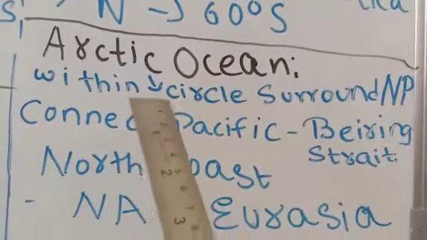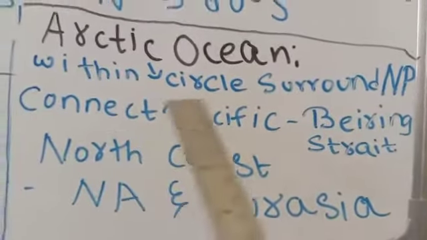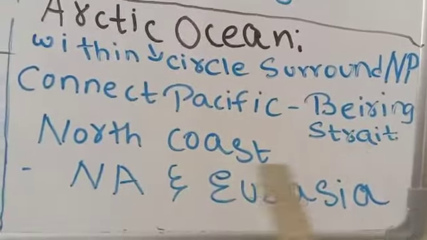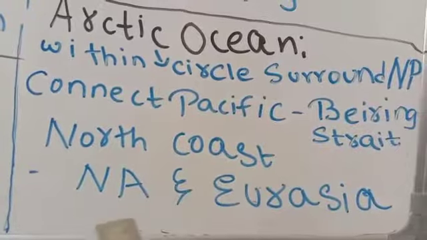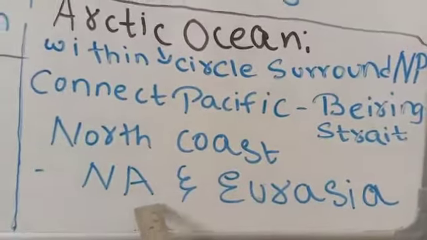Now we'll move to Arctic Ocean. Arctic Ocean is within the Arctic Circle and it surrounds the North Pole. It connects with the Pacific Ocean with the help of the Bering Strait. In the north, the continents which bound it are North America and Eurasia.